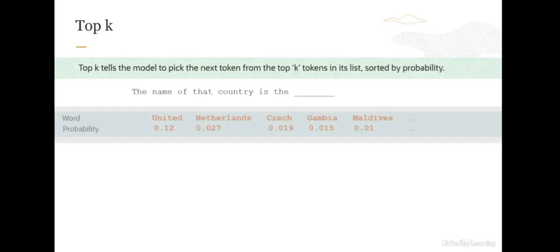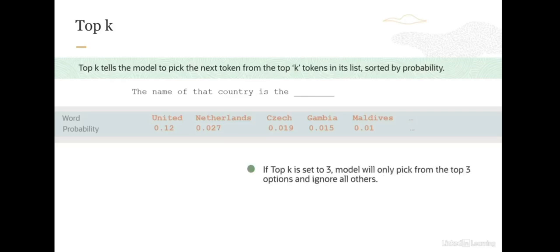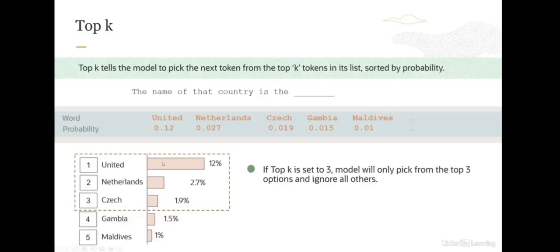If we have a sentence like "the name of that country is the," and then we have different words here, United, Netherlands, Czech, etc. You can see they have associated probabilities as we saw earlier. So if you set your top K as 3, the model will only pick from the top 3 options and ignore everything else. As you can see from this example, it will pick United, Netherlands and Czech because you have set K to top 3, and it will ignore everything else. Most likely it will pick United every time, but if you also change temperature, it might pick Netherlands and Czech at times.